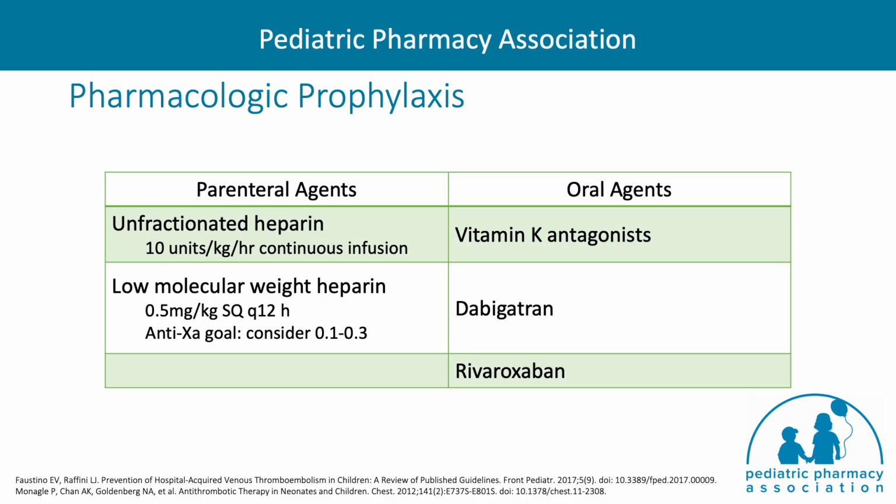Pharmacologic agents for prophylaxis are similar to those that are used for treatment and agents that we have already discussed. For the parenteral agents of heparin and low molecular weight heparin, the dose is lower than what would be used for anticoagulation treatment, and although the anti-10A goal for prophylaxis has not been definitively established, a lower goal may be considered. Oral agents include the use of warfarin, dabigatran, and rivaroxaban, and the dosing can be found on previous slides.